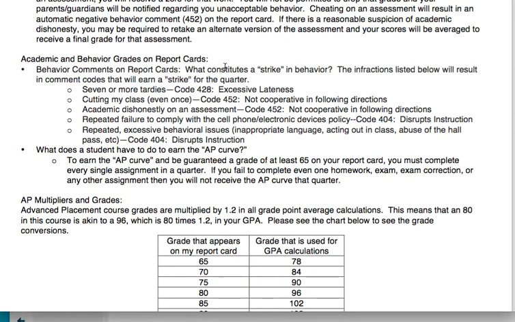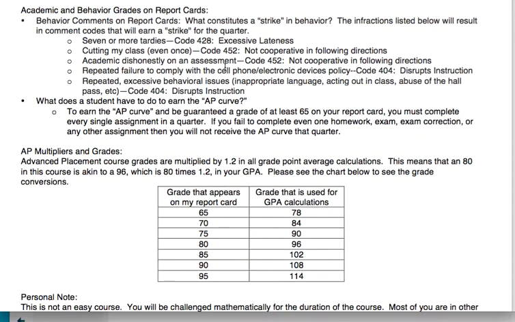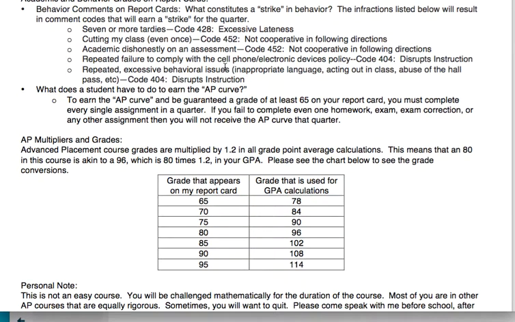Cool. So let's talk about the AP curve. So I give you a curve if you do everything I assign. If you do every single assignment I assign, down to the last point you try everything, even if you're terrible at math, I will curve you up to a 65. That is my promise to you. But if you miss a single assignment, that guarantee is gone and you get your actual grade.